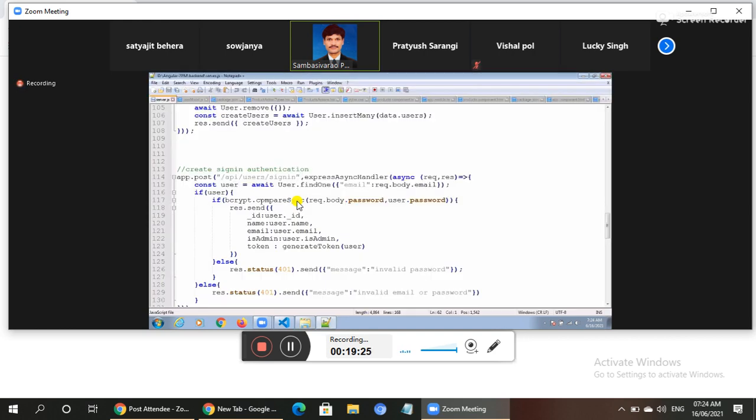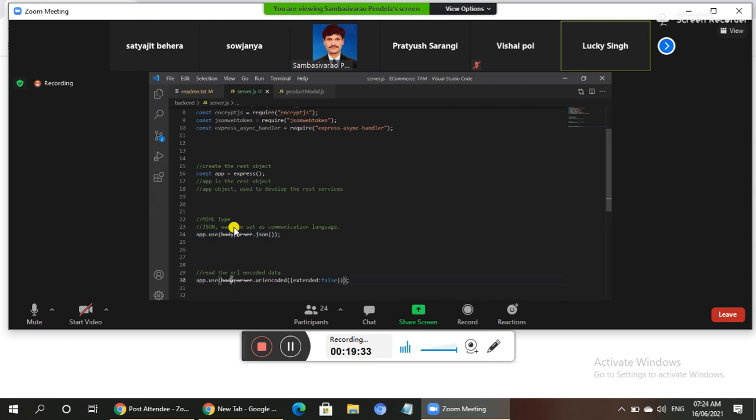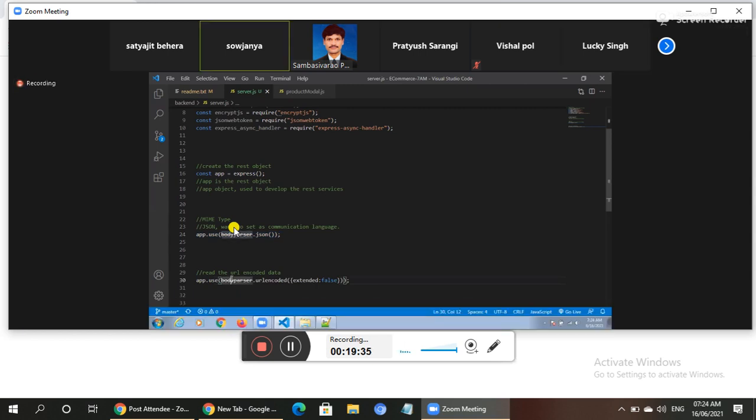Next one, what is the meaning of line number 30? Read data from the URL-encoded data coming from the client side. The data coming from the client, I want to parse it. False means read. You may ask, sir, why false? Node.js is telling it to read the URL-encoded data. Fine. Next one, guys.